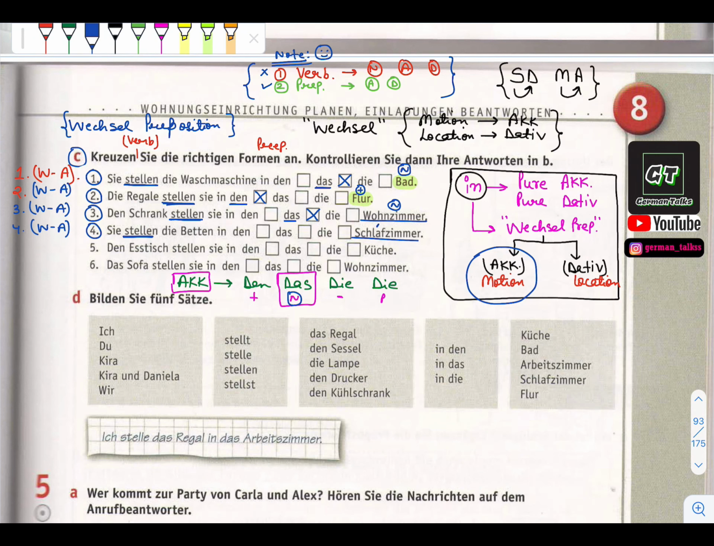And then Schlafzimmer. Schlafzimmer takes neutral, so accusative of neutral, again das. So das. 5. Then Esstisch stellen Sie in die Küche. Then Esstisch. Now this Esstisch means dining table. It again comes from the verb essen, to eat.